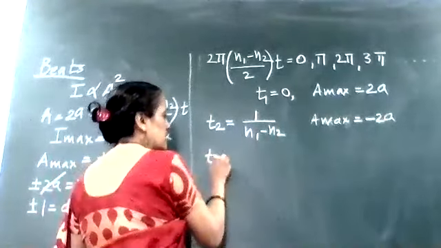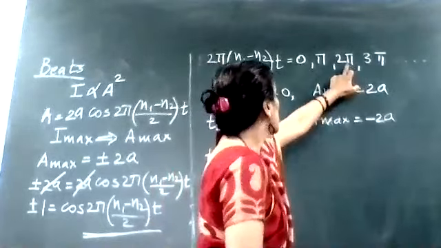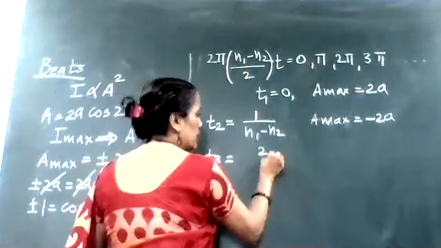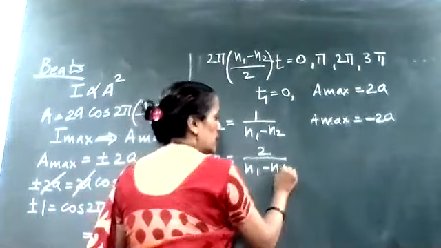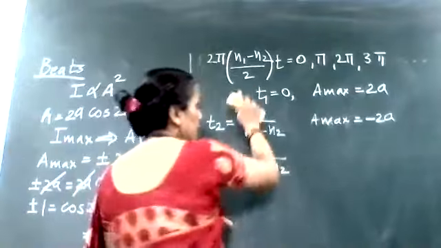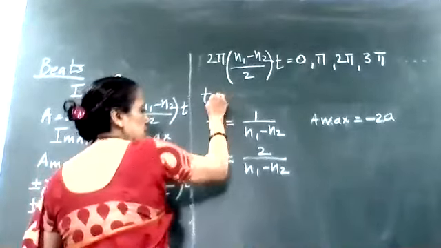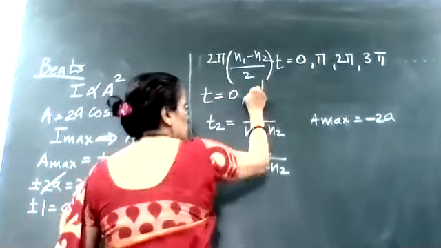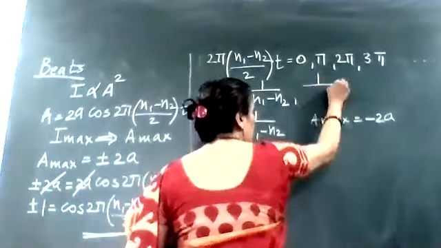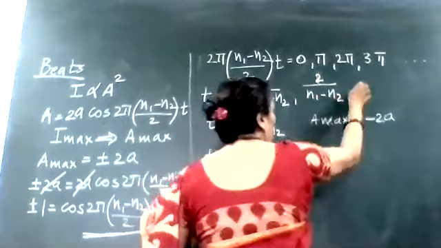Similarly, I can find out the next, t3. For the t3 value, now I can assume the angle value 2 pi. From both sides, this 2 pi factor will get cancelled. So what am I getting as the value of t? The value of t is nothing but 2 divided by n1 minus n2. Are you getting? Means in short, I will get amplitude plus 2A at 0, minus 2A at time interval 1 upon n1 minus n2, again plus 2A at time interval 2 divided by n1 minus n2, and so on.